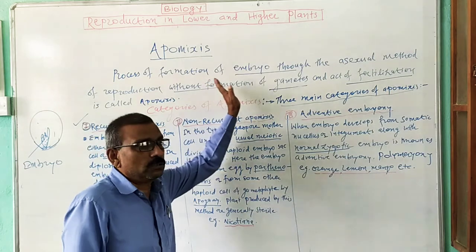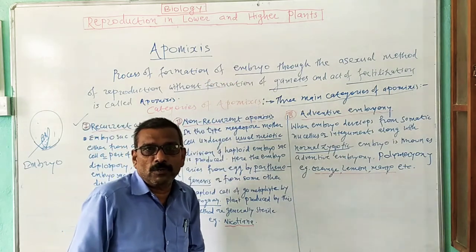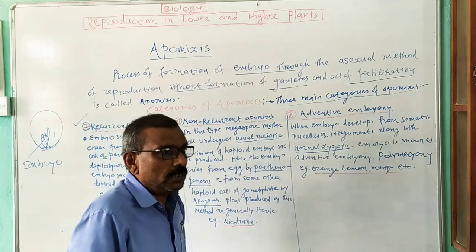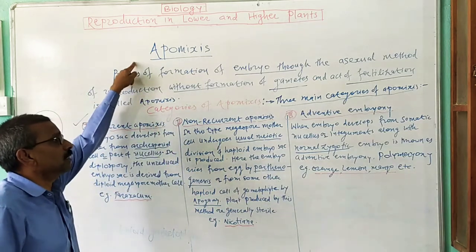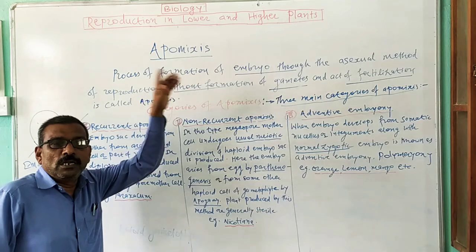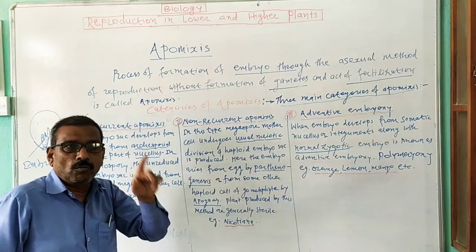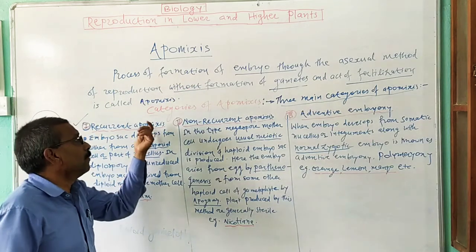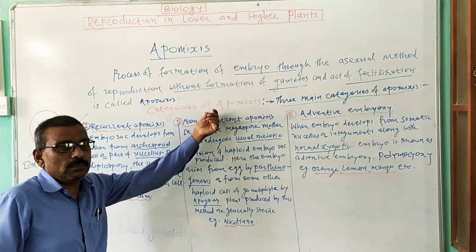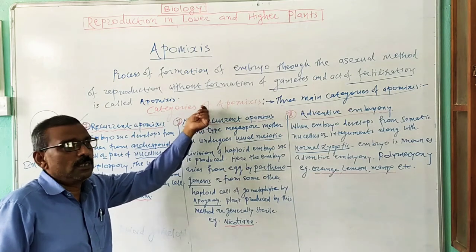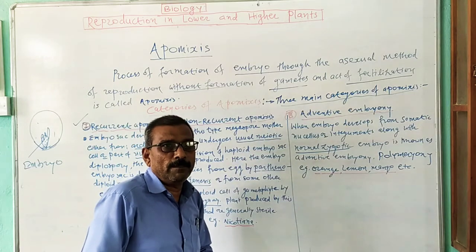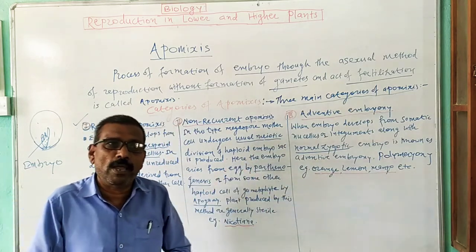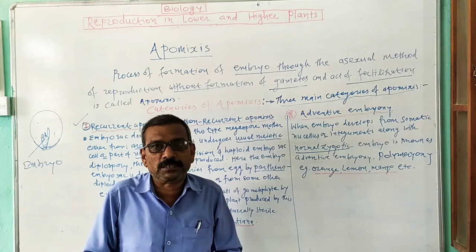Now, in this way, we have studied an important bit from the chapter, reproduction in lower and higher plants. That bit is known as apomixis. A question may be asked on this: define apomixis. What is apomixis? Describe categories of apomixis. Main categories of apomixis you have to describe along with examples. Or a question may be asked: write a note on apogamy, apospory, etc.